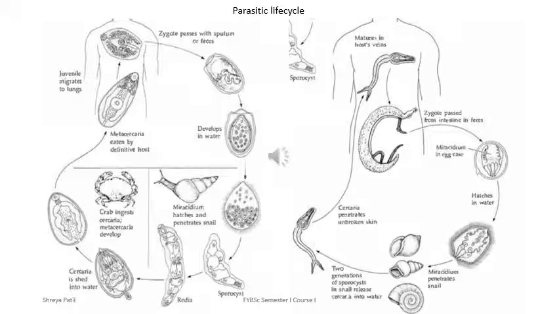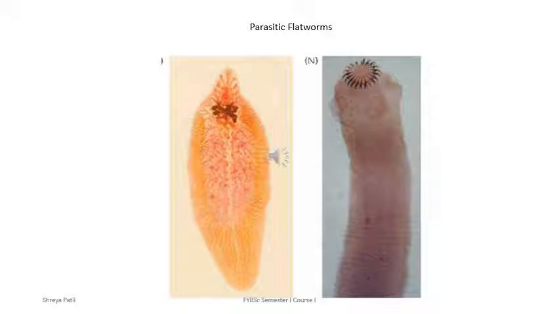Platyhelminthes show a very complex type of life cycle. They have one or more invertebrate or vertebrate hosts involved in their life cycle. They also take help of abiotic factors like soil, water, air, food in order to transfer from one host to the other. Parasitic flatworms also show special adaptations which are physiological as well as morphological. Sometimes they show presence of hooks and suckers on their body. Also their digestive system and respiratory system are modified with respect to their parasitic life. They show immense capacity of reproduction in order to ensure continuation of the race.